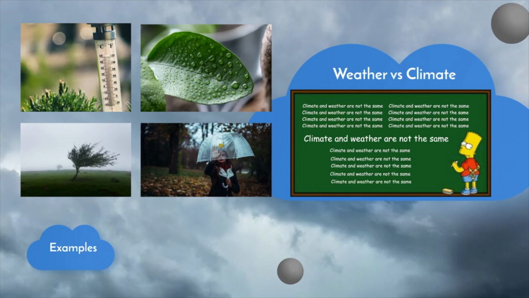So then what is climate? You can think of climate as the average weather over time, or what the weather patterns are at a certain location or time of the year.